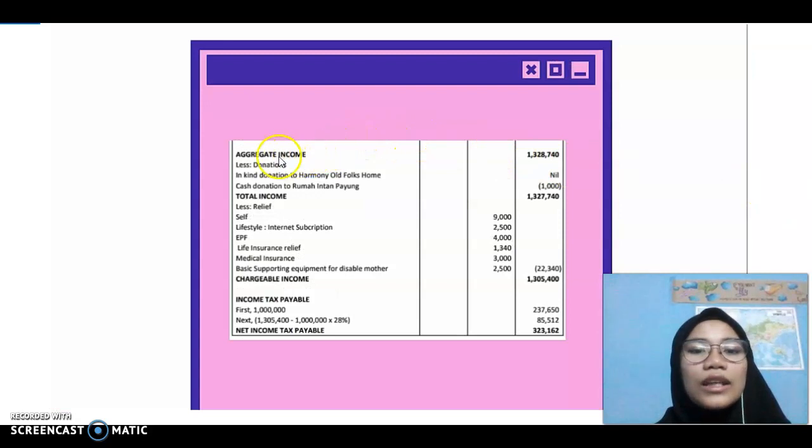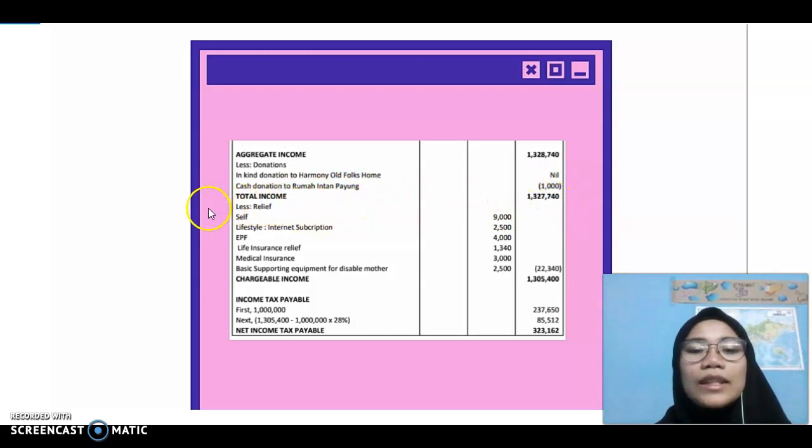Next, we will go to the aggregate income, which is the amount added from section 4A to section 4F. So this is the aggregate income where the amount is added from section 4A until 4F, and it will be deducted with the donation, where the donation in-kind will be excluded from the computation, while only the cash donation will be included. Here, the cash donation is given to the Rumah Intan Payung. And here is the total income of Nina Arena.